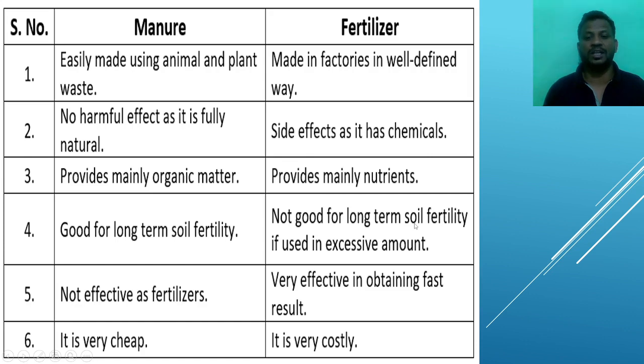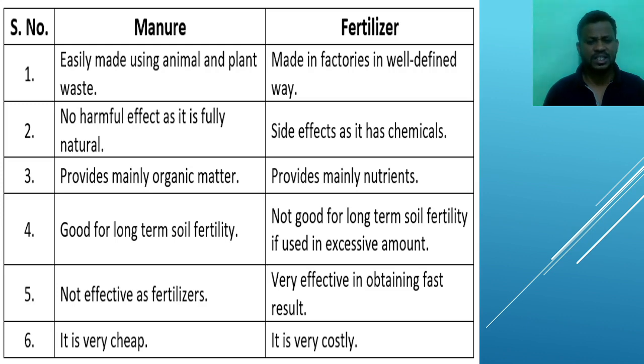If you use more than the capacity, it starts to destroy the fertility of the soil and it starts to destroy crops also. Fifth point, not effective as a fertilizer. It means the effect of the manure will take a long time. If we add it now, we see the result of this manure after a year, two years or three years. But fertilizers are very effective in obtaining fast results.